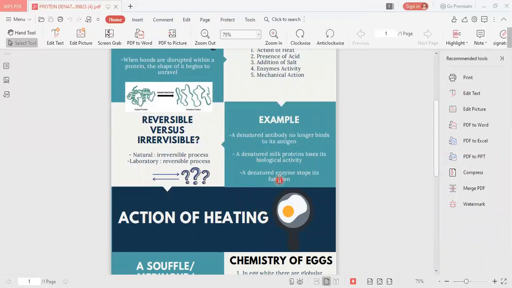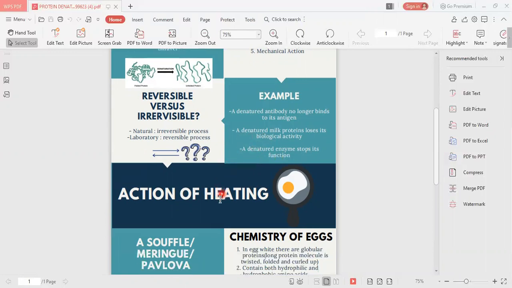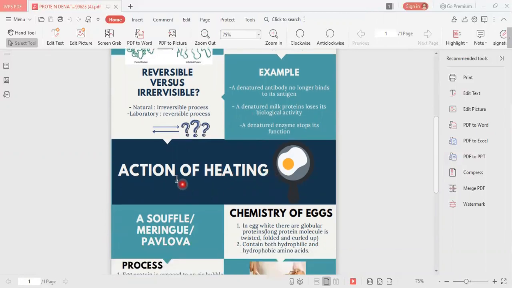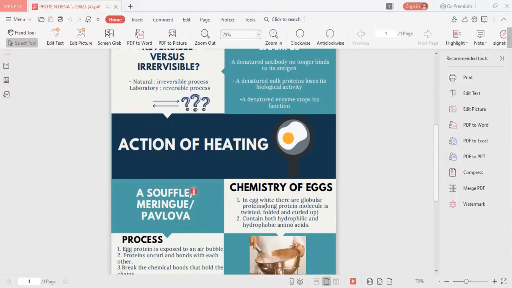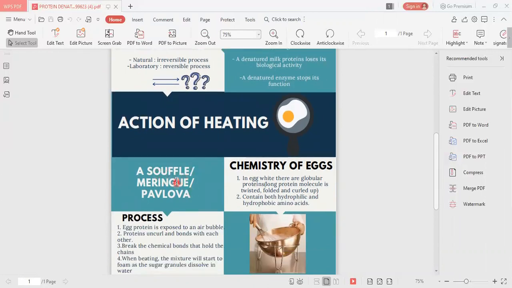So for this assignment, I need to explain how protein denaturation affects its property. So today, I will focus on action of heating. In brackets, I will focus on the beating process. So say we want to make a strawberry meringue pavlova.